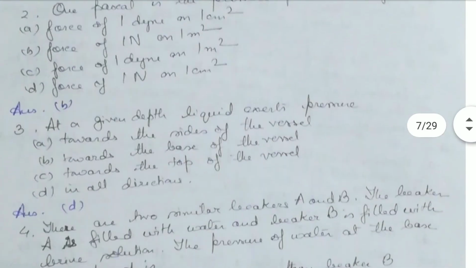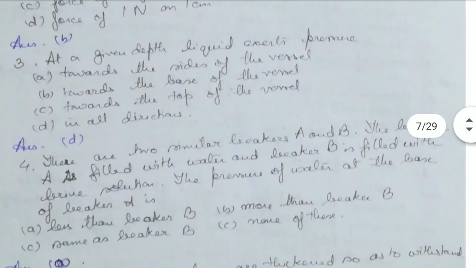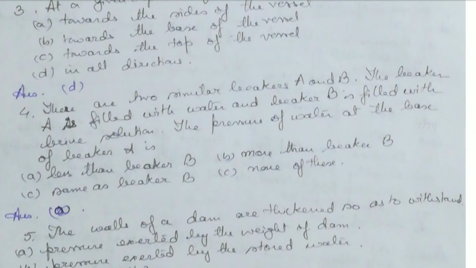At a given depth, a liquid exerts pressure in all directions. Then there are two similar beakers, A and B. Beaker A is filled with water and beaker B is filled with brine solution. Brine solution is nothing but a salt water solution.